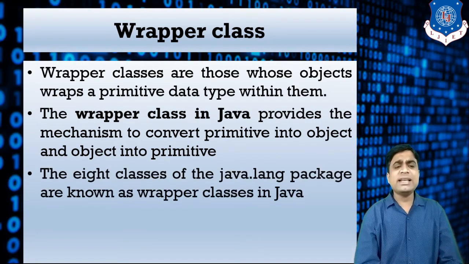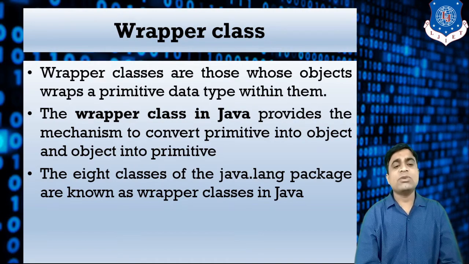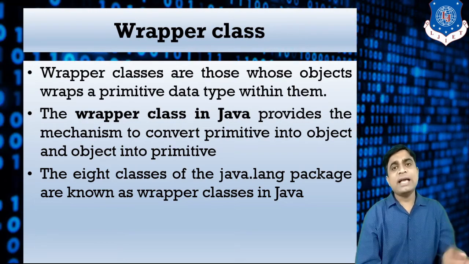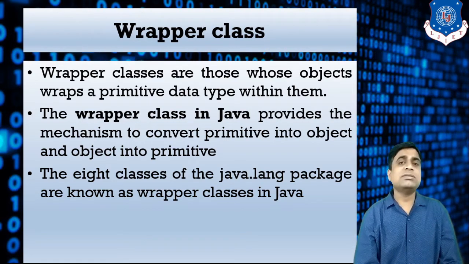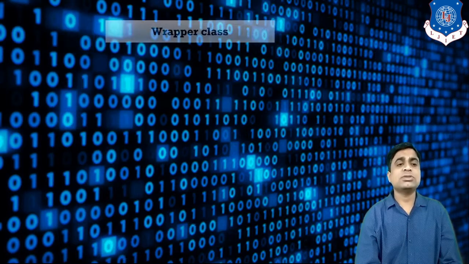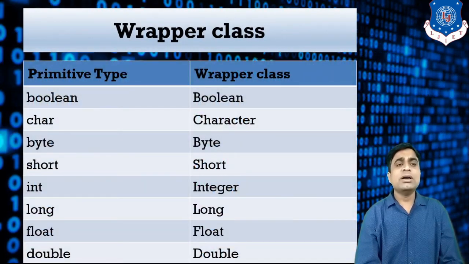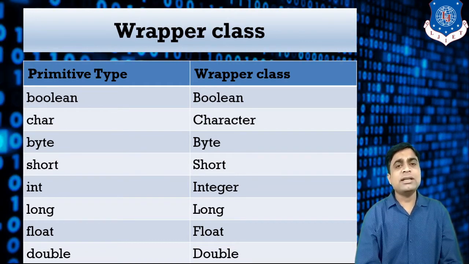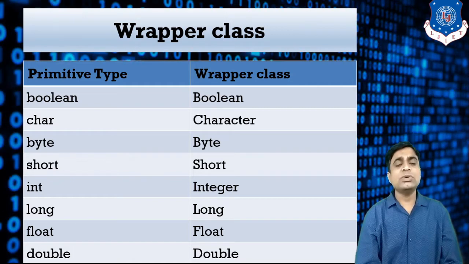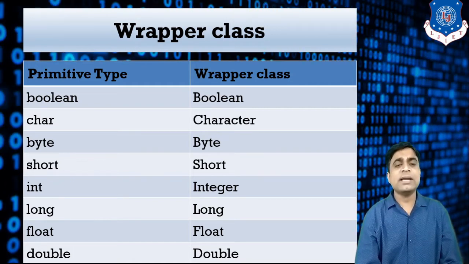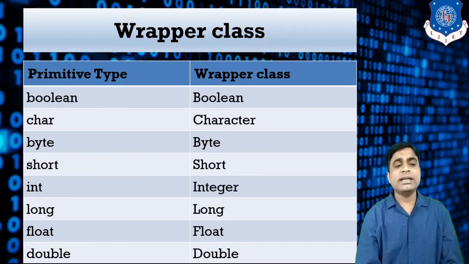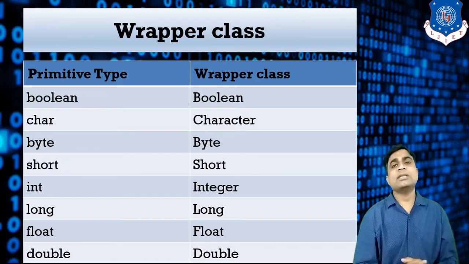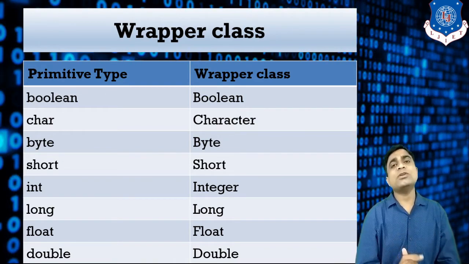There are 8 classes of the java.lang package that are known as wrapper classes in Java. Most probably every primitive data type has a similar class, and that class is known as a wrapper class. What are those 8 classes? You can see here the left side shows the primitive data type, and the right side shows its wrapper class. So boolean is there, character is there, byte class is there, short class is there, integer is there, long, float as well as double. These are the different wrapper classes, and you can use different methods of them to convert.